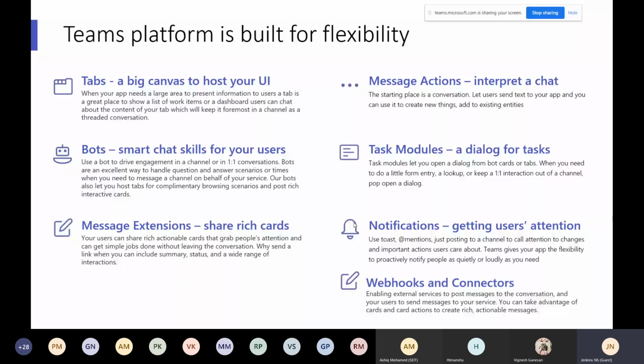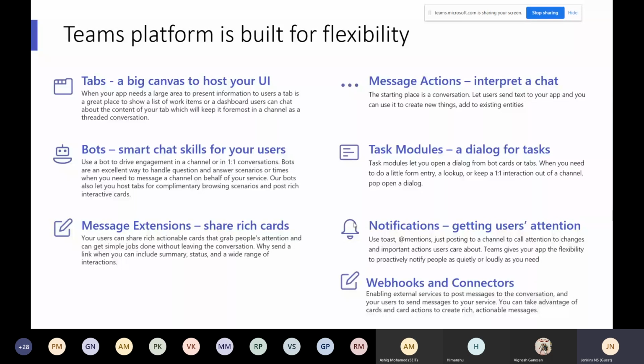The next one is the message extension and message actions together. With the message extension, the first use is searching the data. The second one is actions: if we want to do some action back, then you can use the message actions. I'll show how the display works. The message extension always utilizes the bot. In the background, it will first utilize the bot, and only then will it support the message extension.